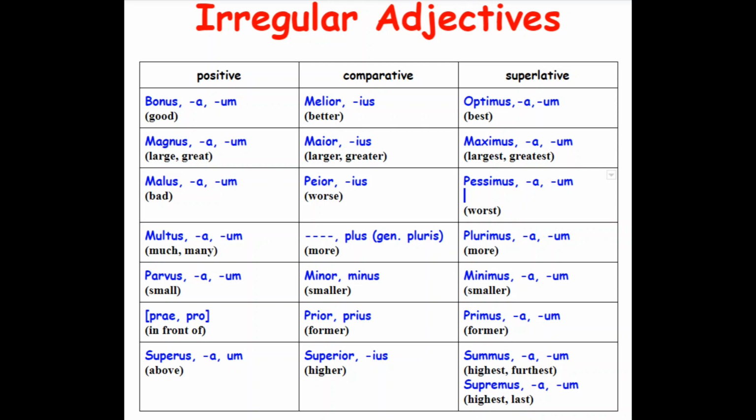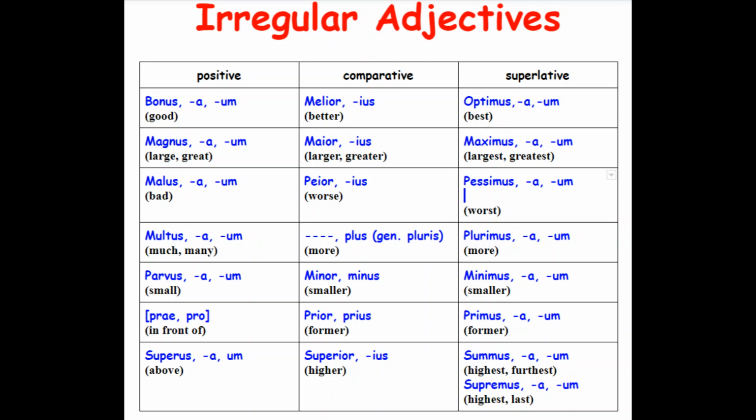Your prior experience is your experience before, your former experience, your earlier experience. And primus really should be first. This is in your Wheelock book, but primus is first. The firstest, if we could say that in English, would be primus, the very first, very former.